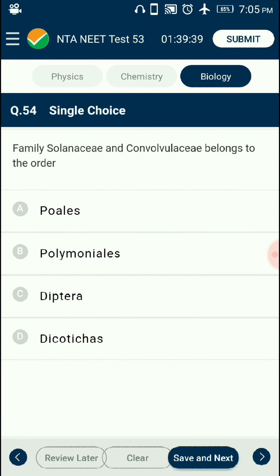Question number 54. Family Solanaceae and Convolvulaceae belong to the order? Family Solanaceae and Convolvulaceae are included in order Polemoniales on the basis of similarities in floral characters. Order, being a higher category, is the assemblage of families which exhibit a few similar characters. So the answer is option B, Polemoniales.